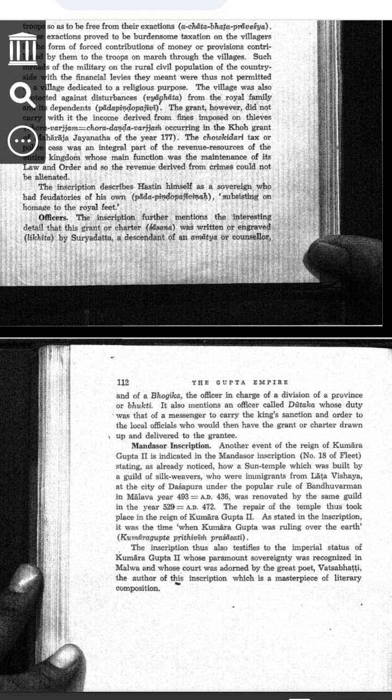The Mandsaur inscription, another proof of Kumaragupta II's rule. There is another inscription, writing on stone, in Mandsaur, Madhya Pradesh. This inscription talks about a sun temple that was built and repaired. It was written by Vatsabhata, a famous poet in Kumaragupta II's court. What does the Mandsaur inscription say?